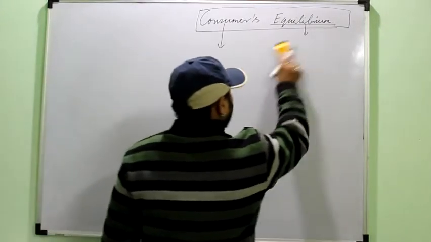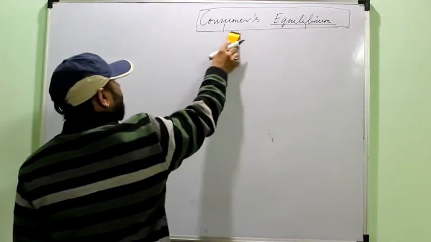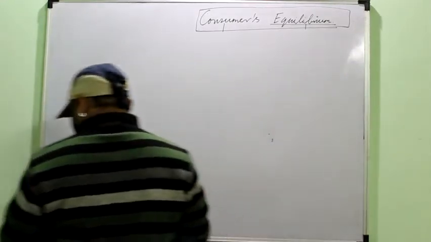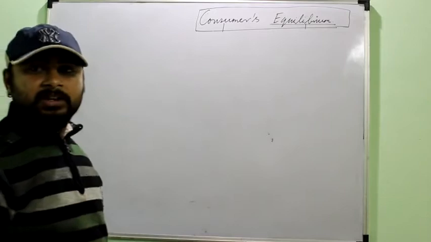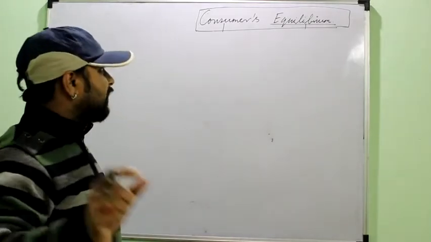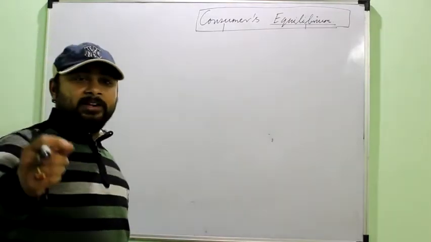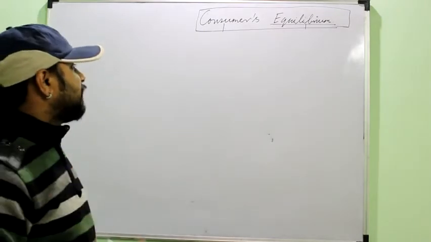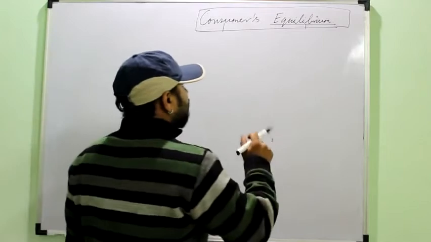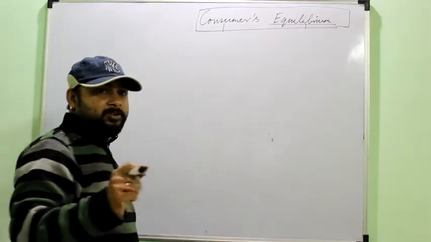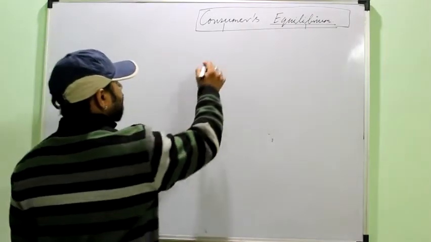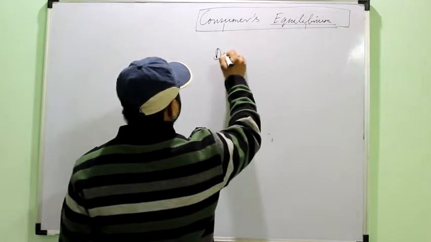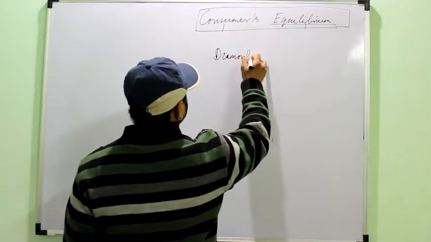You have to remember that a consumer will buy a particular commodity or consume a particular commodity only when there is utility of that particular commodity. For example, none of you would be ready to take a physics book because for you it is not having utility unless you have science. Then this utility is related to price, which can be better understood using a simple theory that is known as the diamond water paradox.